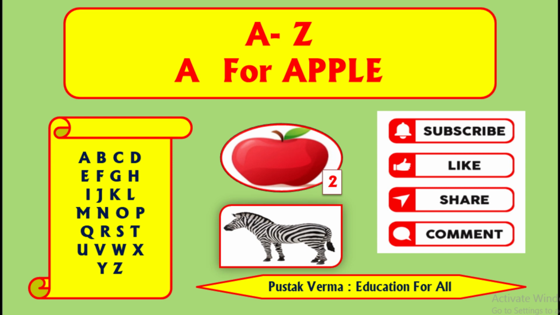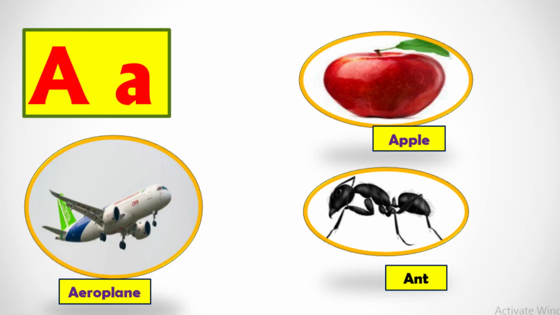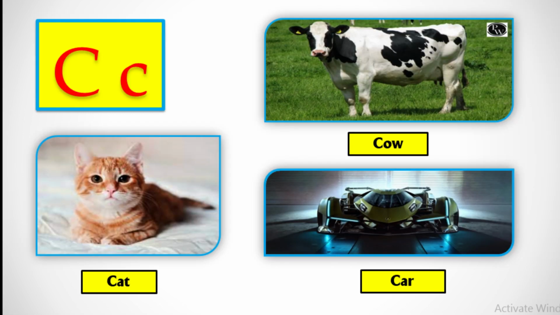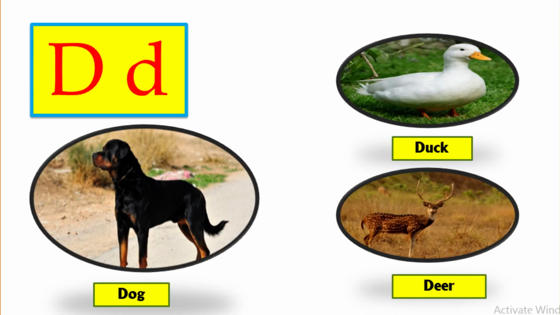Today's class is about A to Z. A for apple, aeroplane, ant. B for ball, bat, bus. C for cat, cow, car.